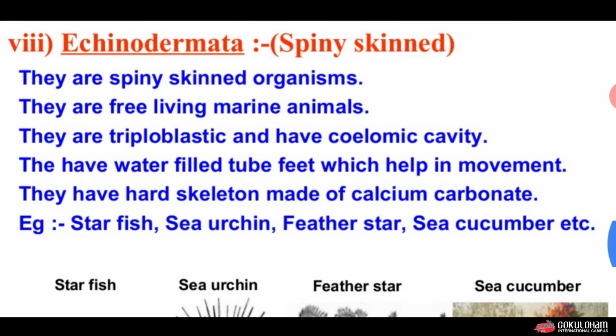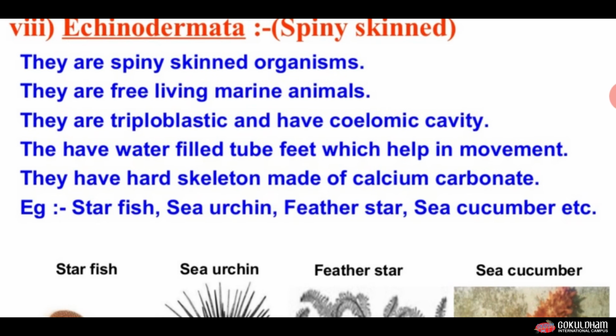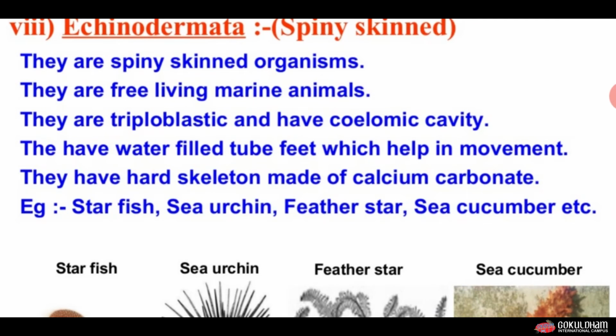Now the next group is Echinodermata. The characteristic of this group is they are spiny-skinned organisms. They are free living marine animals, means they live freely in marine conditions. They are triploblastic and have a coelomic cavity. They have water-filled tube feet which help in movement, and they have a hard skeleton made up of calcium carbonate, which is the most important characteristic of Echinodermata.